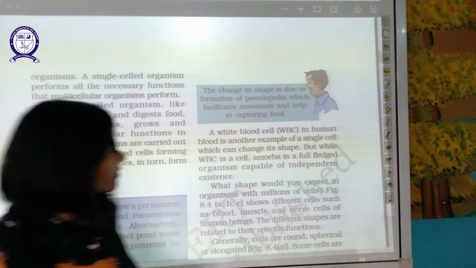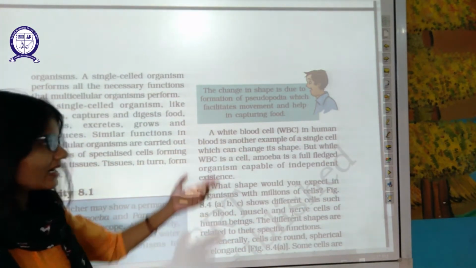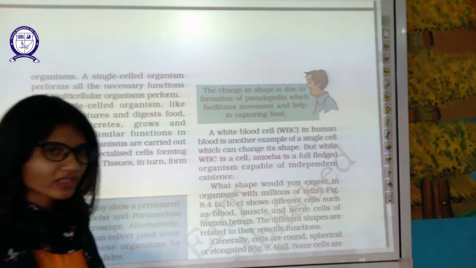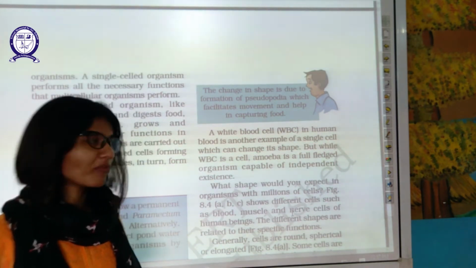Now, the change in shape is due to the formation of pseudopodia, which facilitate movement and help in capturing the food. Okay, it captures the food. It does all the work which is done by our hand with the help of pseudopodia, false feet.